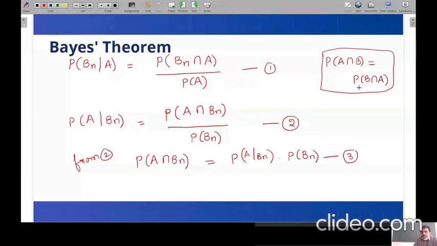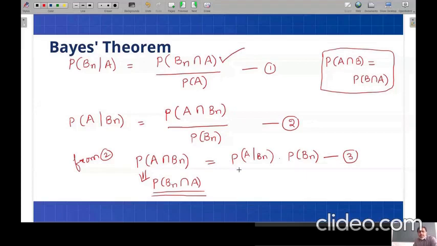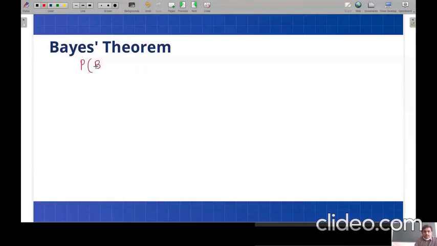Since intersection satisfies the commutative property with respect to probability also, this is also equal to probability of Bn intersection A. And this probability of Bn intersection A, you can see in equation 1 in the numerator. So I'll be using that on the next page. Probability of occurrence of the Bn event given A is probability of Bn intersection A by P of A, what we have already written.